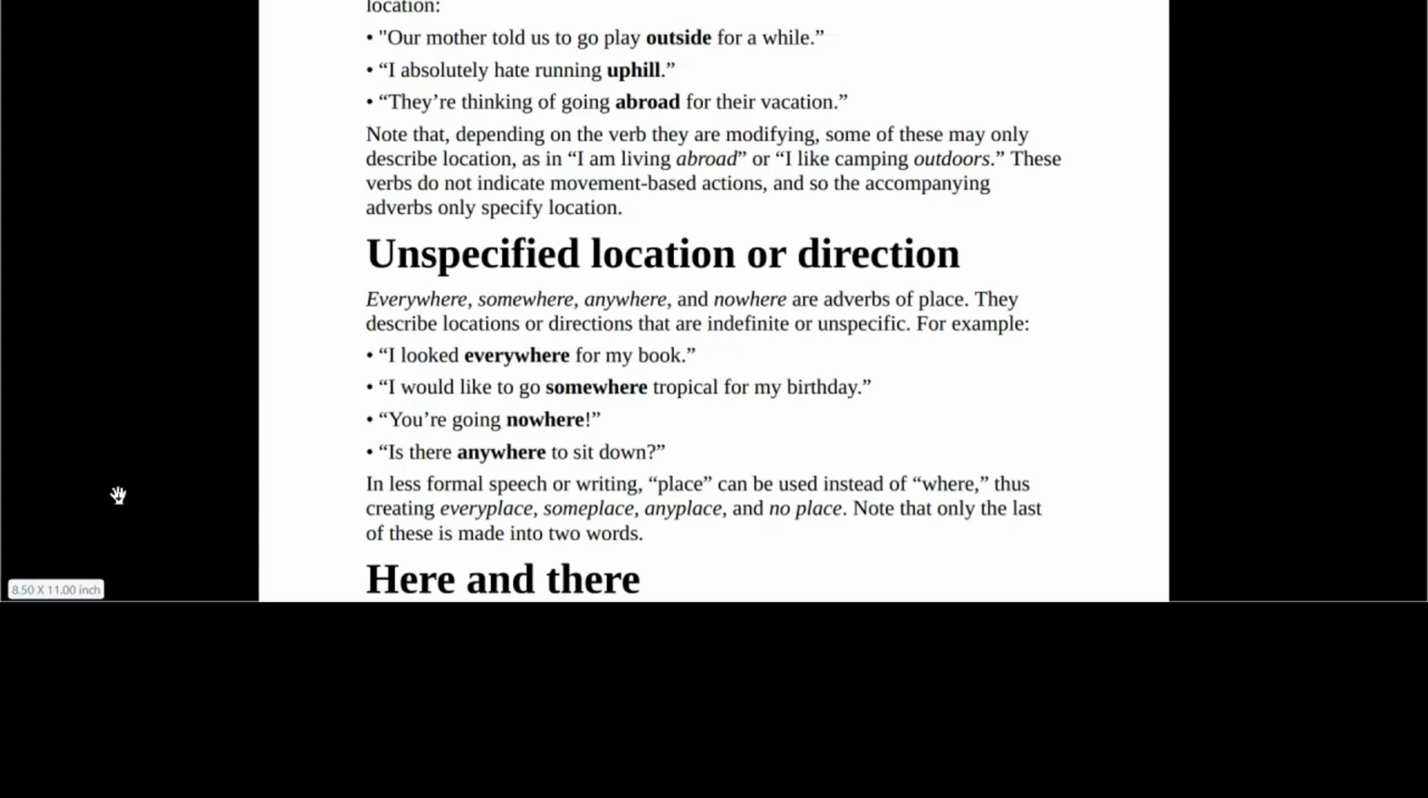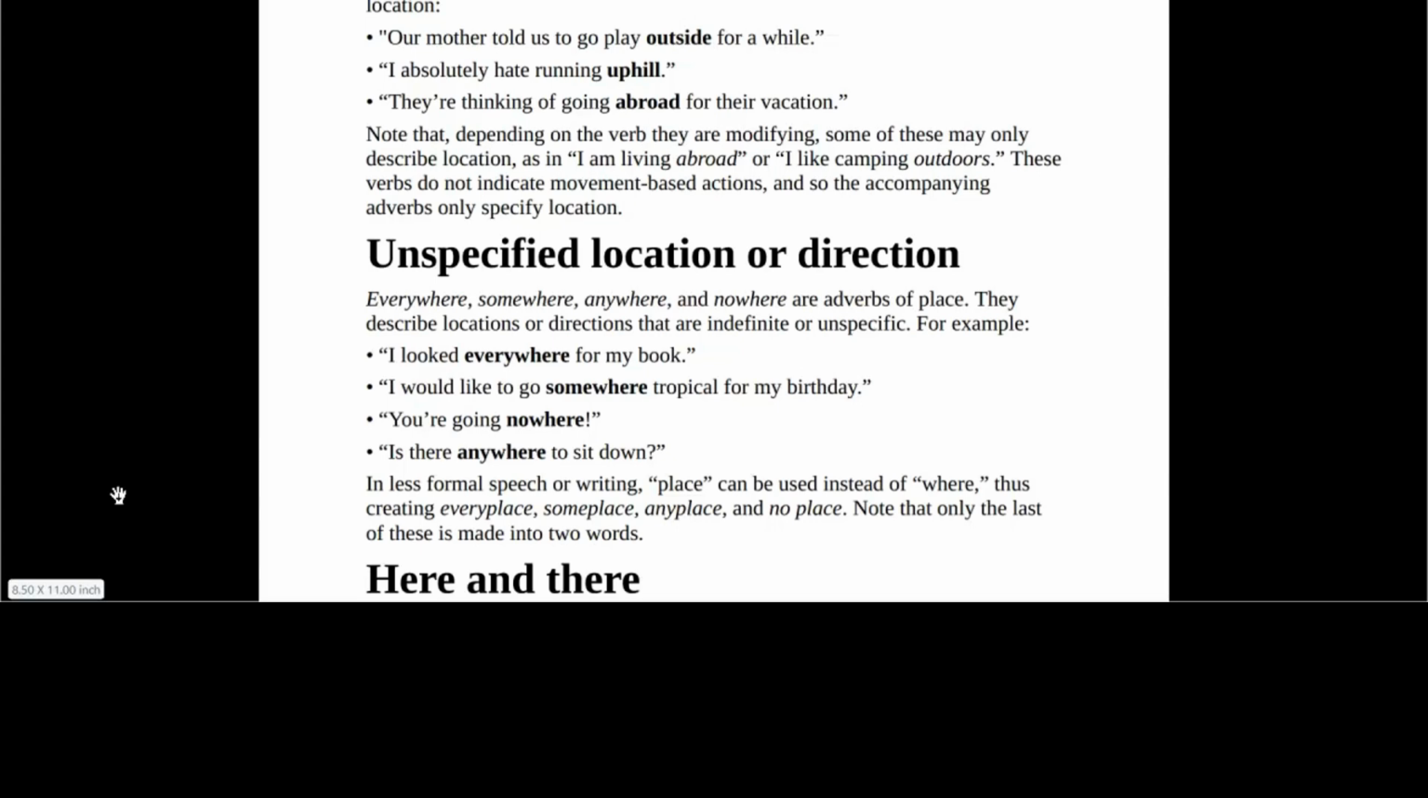Everywhere, somewhere, anywhere, and nowhere are also adverbs of place, and they describe locations or directions that are indefinite or unspecific. That's when we use them. For example, I looked everywhere for my book. I would like to go somewhere tropical for my birthday. Not specific. You are going nowhere. Is there anywhere to sit down?